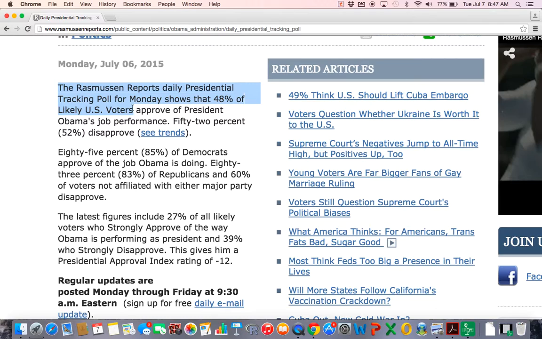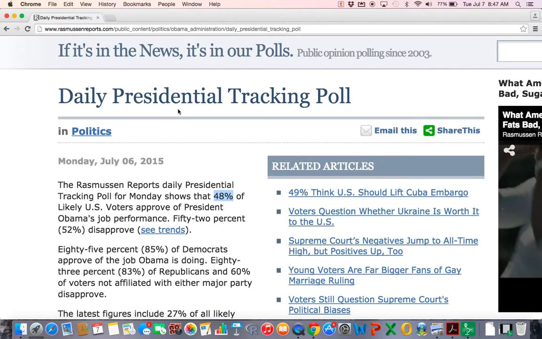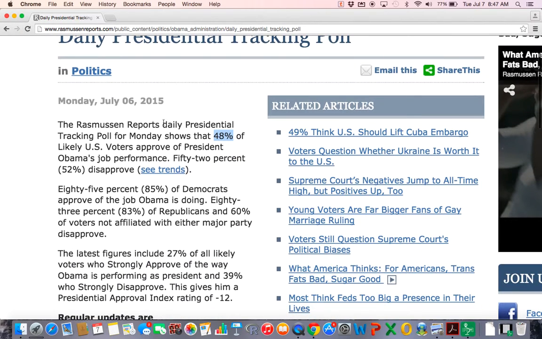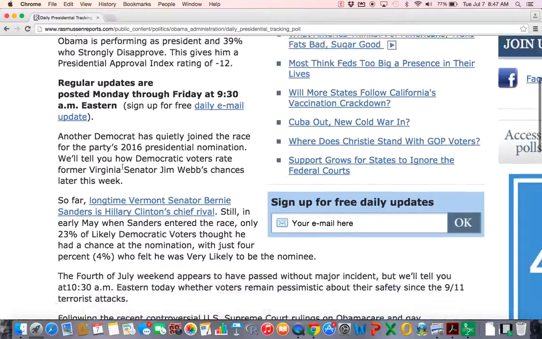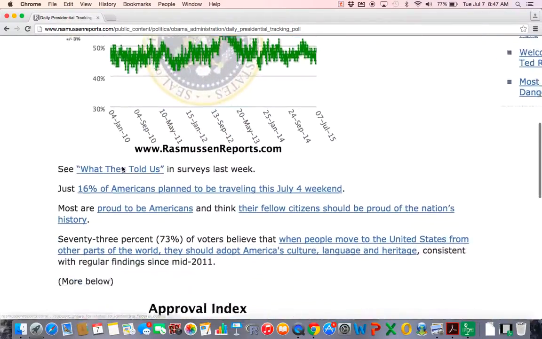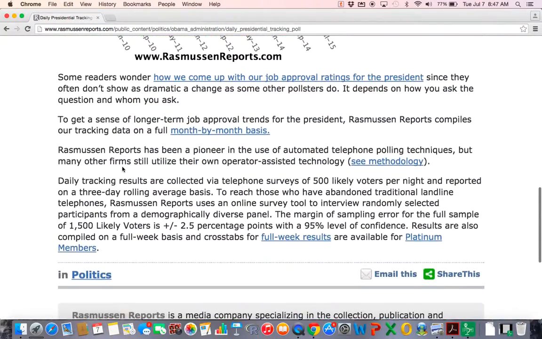It doesn't show that. The Rasmussen Reports daily presidential tracking poll for Monday shows that 48% of the 1,500 people who were sampled approve. Was this a good sample? Is it generalizable? I don't know. I'd say probably not. So, guys, this is a report that people put a lot of stock in, and people put confidence in, and I think it's gibberish.